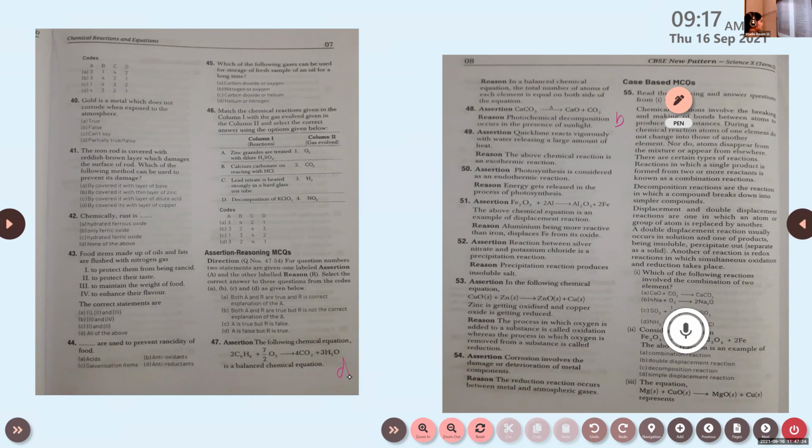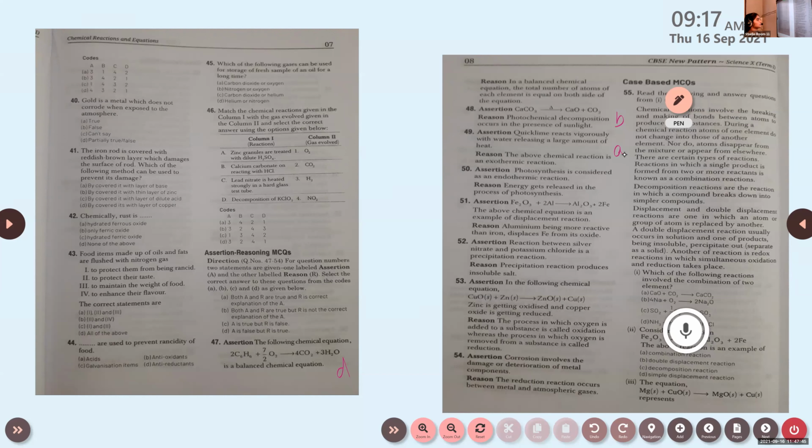Option A, B, C, or D? Melvin? A. What about others? A. Okay, very good. Correct answer is A. Both A and R are true, and R is the correct explanation of A.